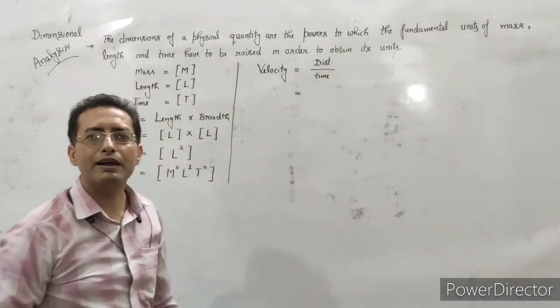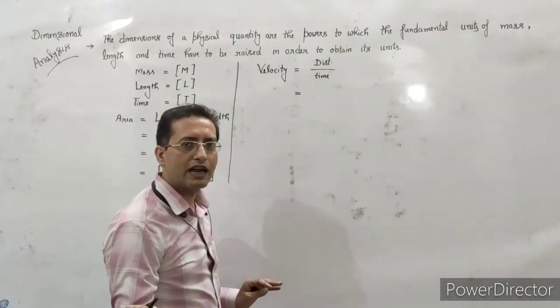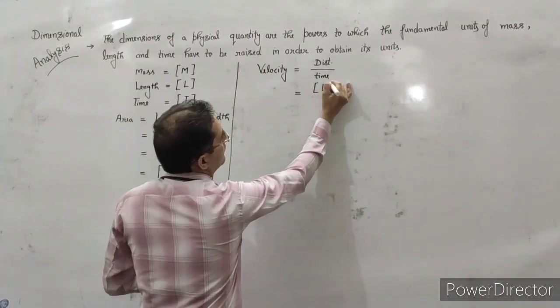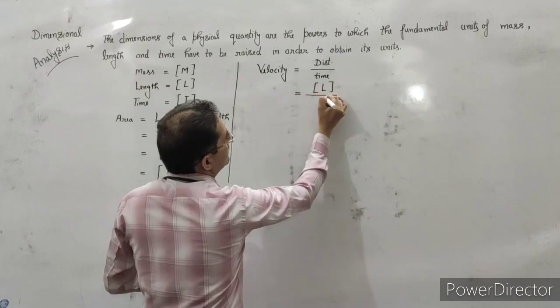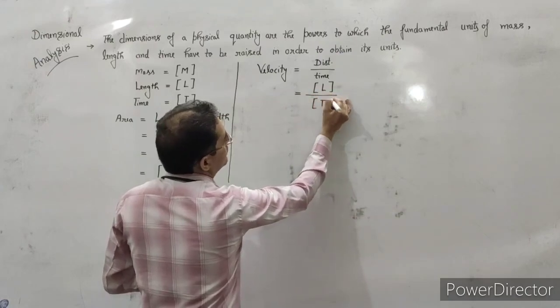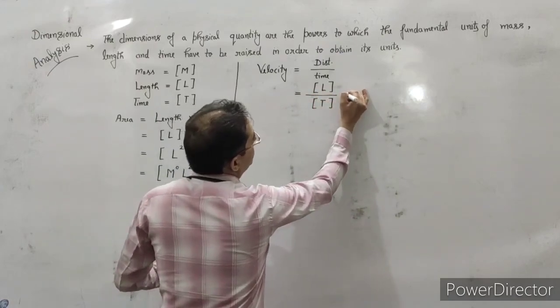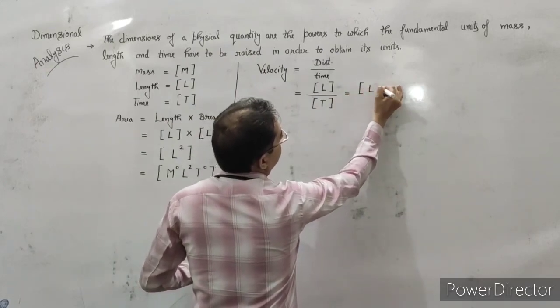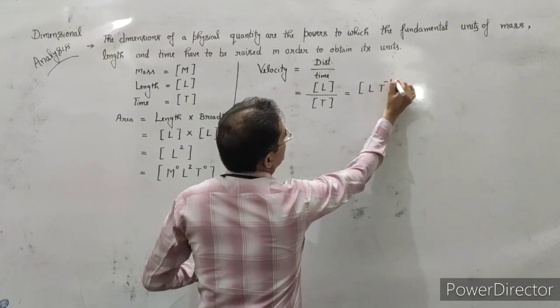The dimension of distance is length, and time is T. Solving it, it becomes L T minus 1.